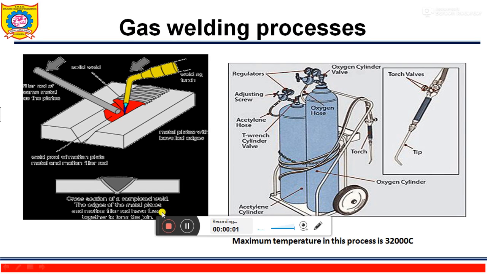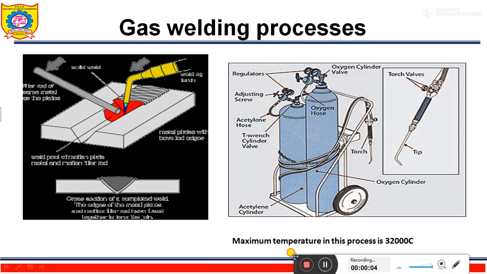Hello students, in this second video, in the first video we saw the introduction of the welding process. In this video we will see what the gas welding process is. This is the equipment related with that. Gas welding. Various types of gas welding are acetylene welding, air acetylene welding, oxyhydrogen welding, and pressure gas welding. These are the various types of the gas welding process.